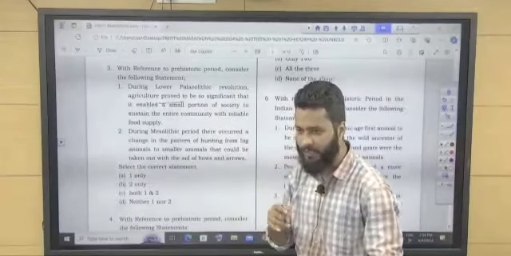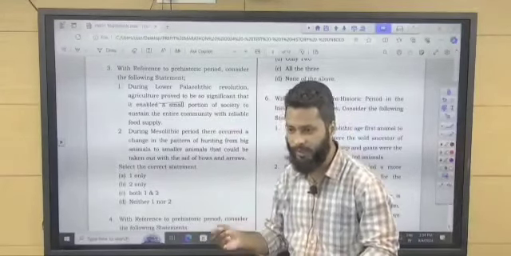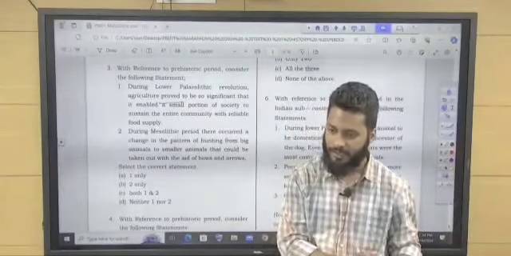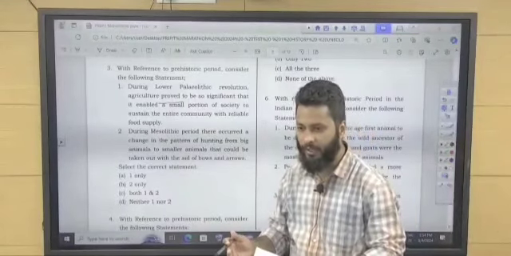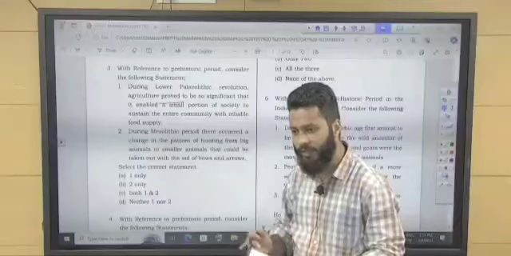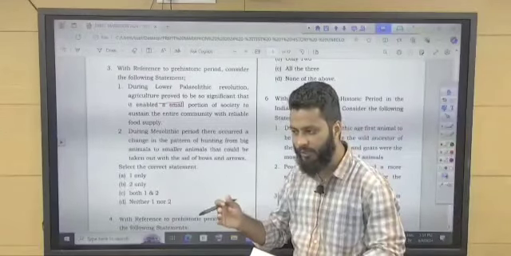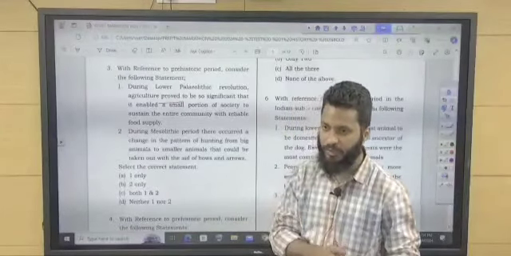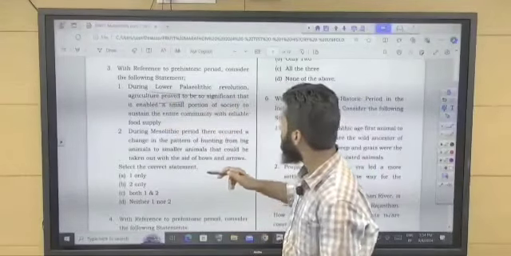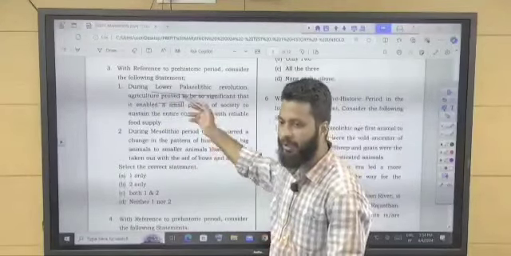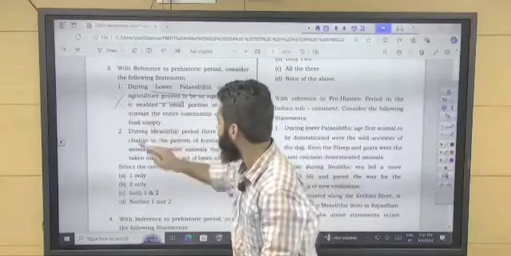Neolithic period is also known as Neolithic revolution, because people started settling, having permanent residence, started agriculture with the object of storing the cultivation. So this seems to belong to Neolithic, not lower Paleolithic. So this statement is wrong.